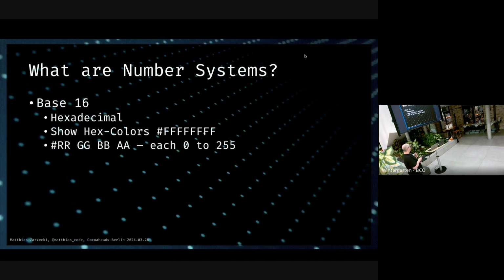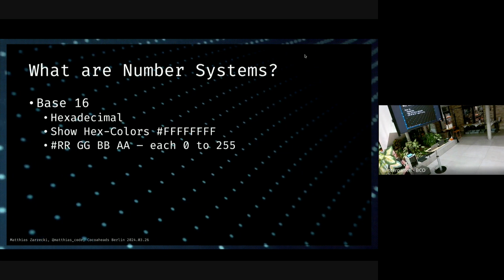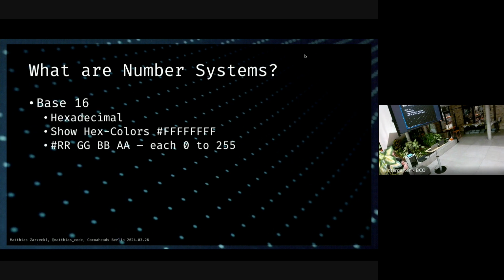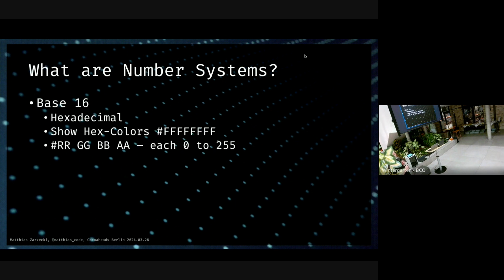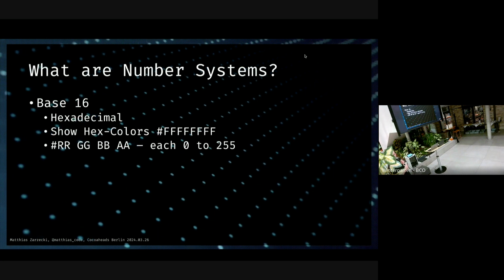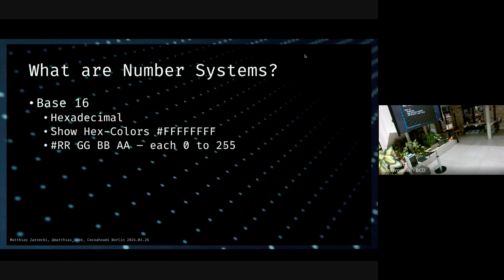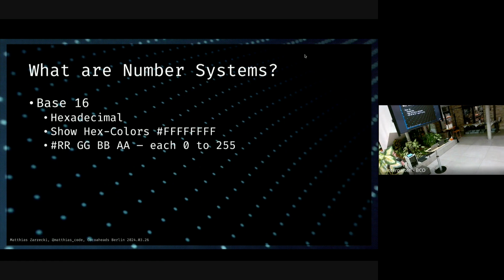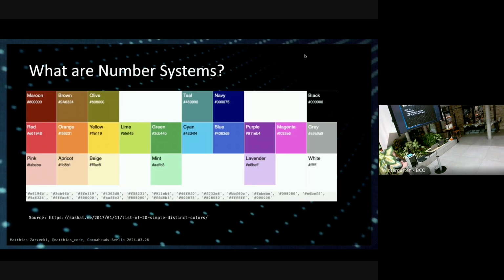And you've probably seen this in hex colors, right? So whenever you see something like this, which is a hashtag followed by 6 or 8 values that go from 0 up to 9 through F, then it's a hex number. And what this basically means is we have the first two characters here, those are the red value, then we have the green value, the blue value, and the alpha value, if it's 8. Alpha means transparency. And we can calculate the color out of this, which makes it very easy to transmit.